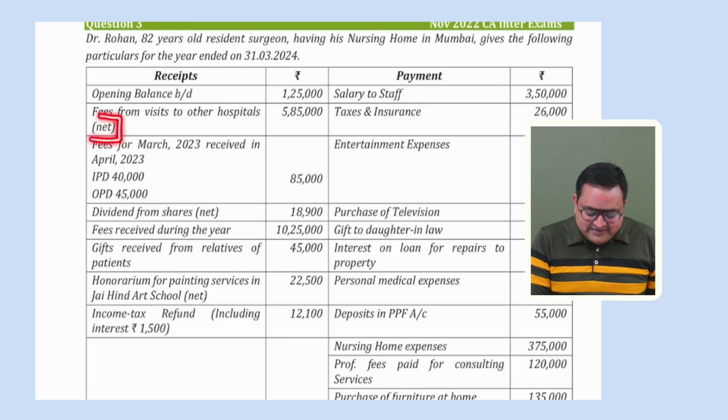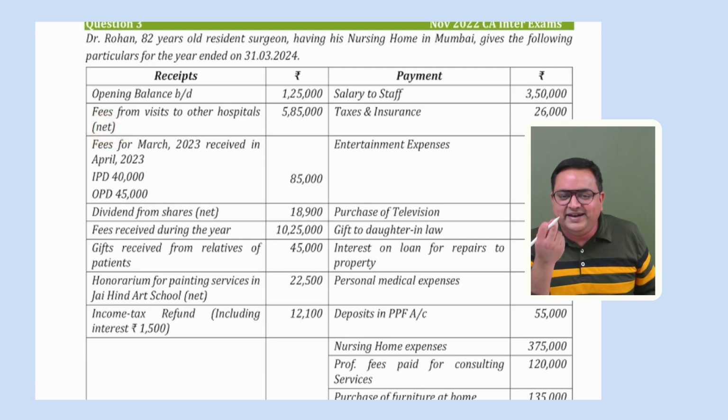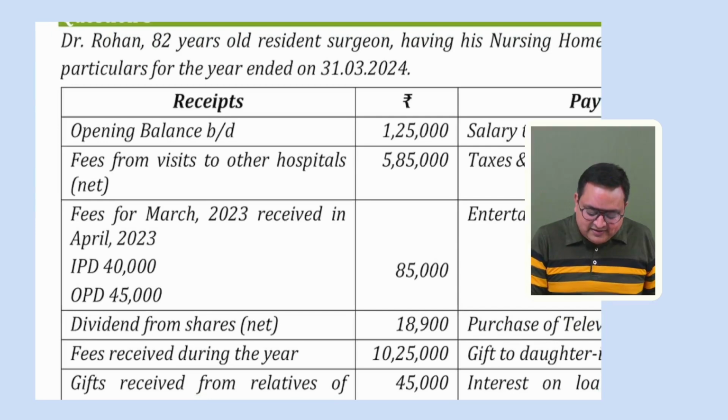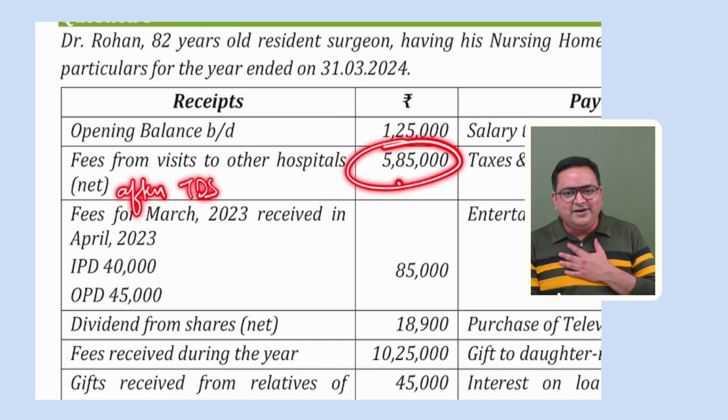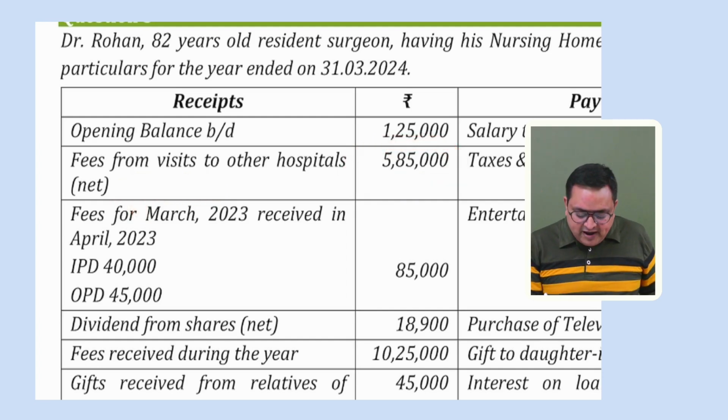See, here it is mentioned net amount. What does this word net mean? Here net means that this is net after TDS. This is the amount after TDS, 5,85,000. But we know that whenever we compute our income, we take it at a gross level before TDS. So we have to gross this amount up. So how will we do it?